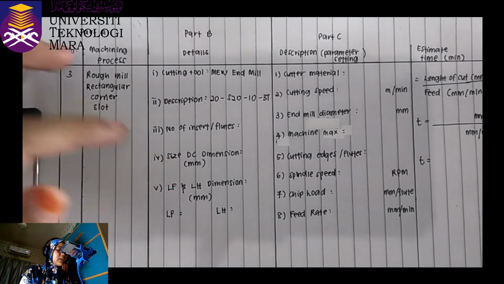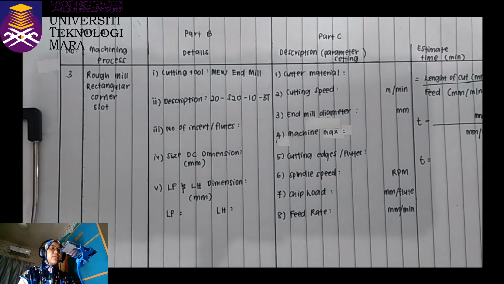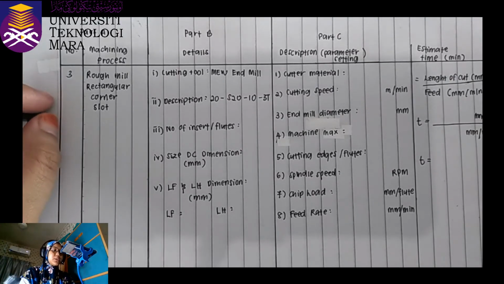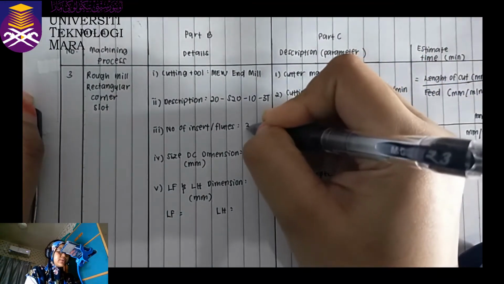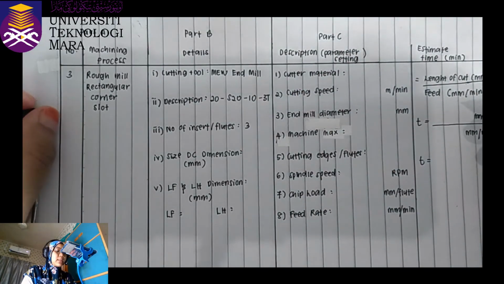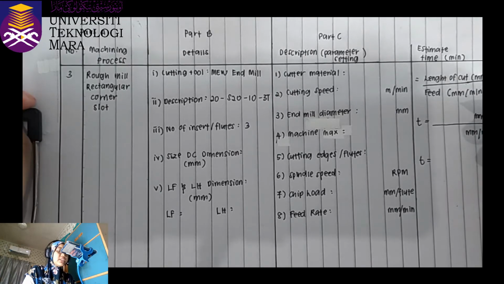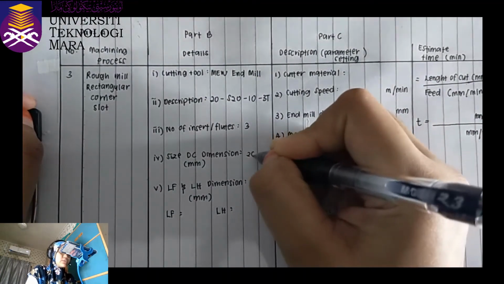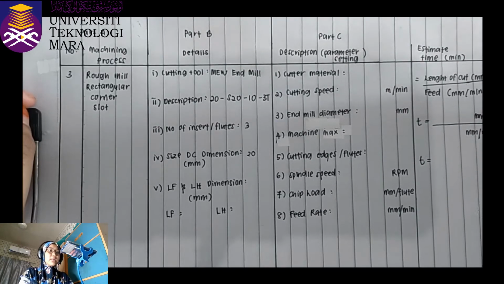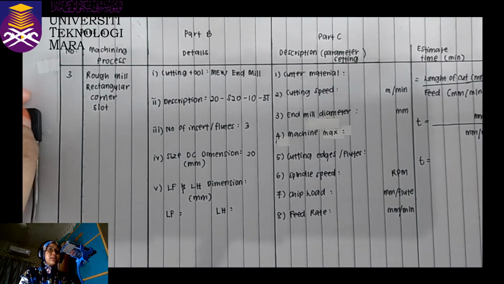So, number of insert of flutes for the milling process, usually people only use 2 until 3 flutes of cutting tool. So for this process, I will choose 3 flutes, and then the size of DC dimension is 20, which we take from the measurement that we divide by 2, 3, 4 or 5.